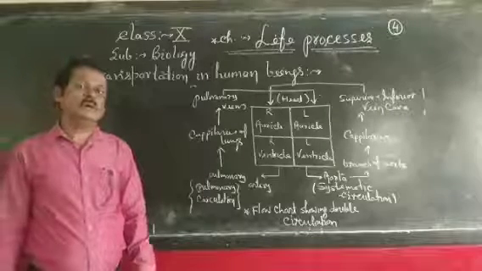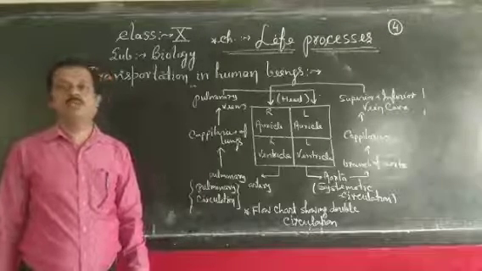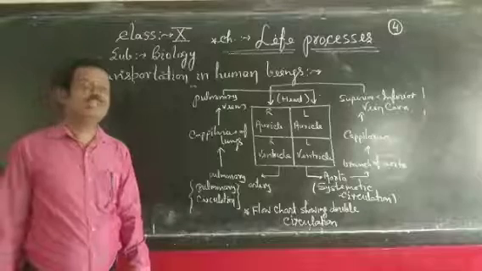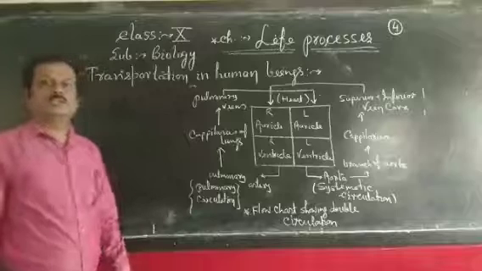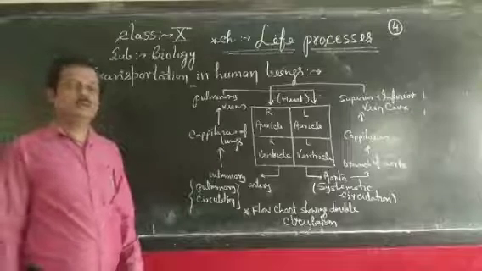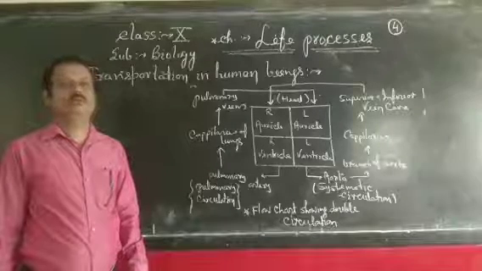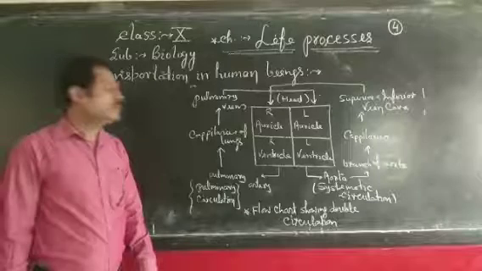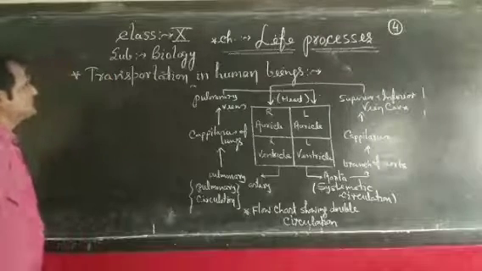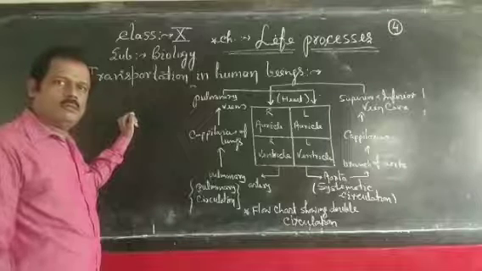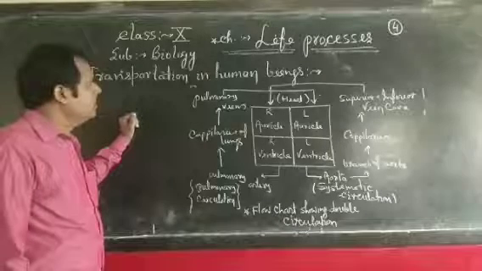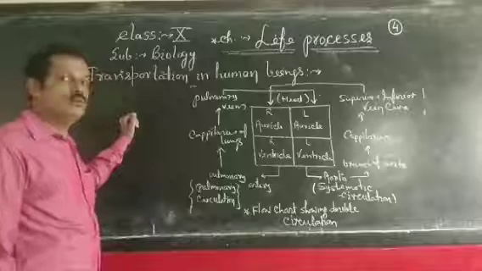In all types of mammals, birds, and crocodiles, a 4-chamber heart is present, and the heart is the storage center of the blood and also pumps blood to the whole body. So for transportation, blood plays an important role. And now in this part, we will study transportation in human beings.